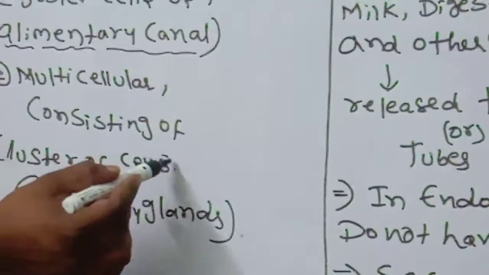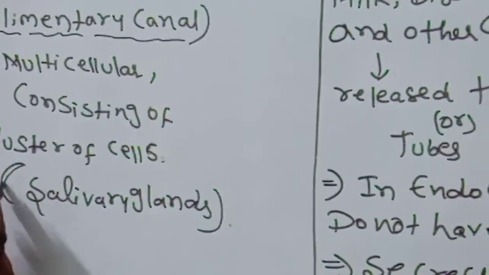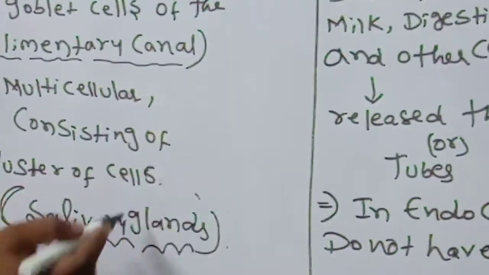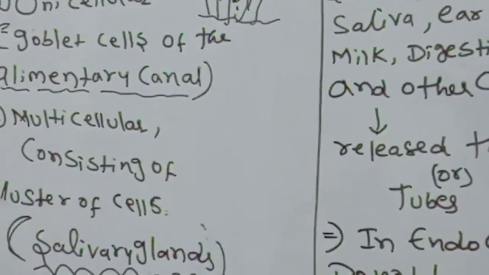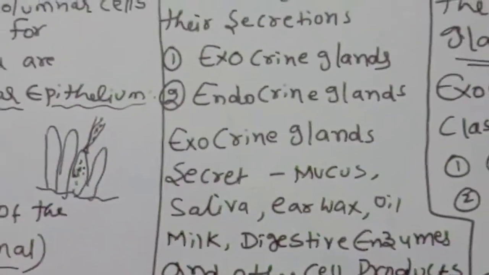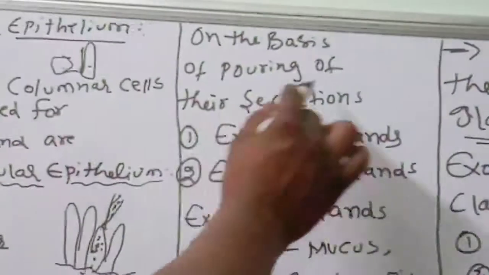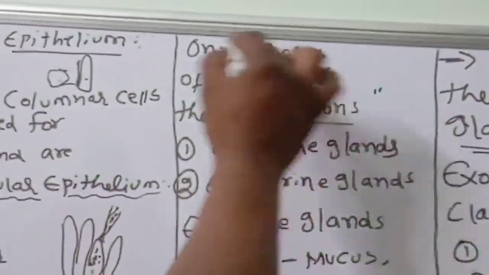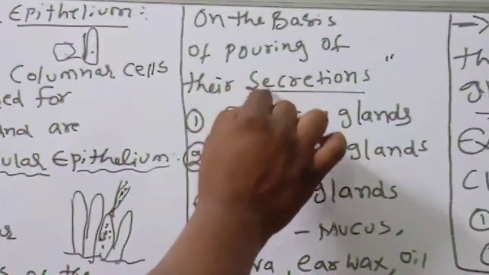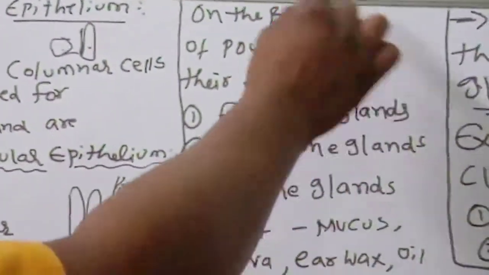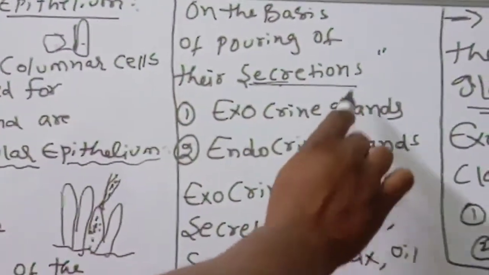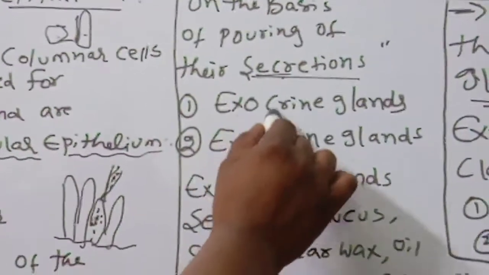The second one, multicellular, consists of a cluster of cells. Examples of these multicellular glands are the salivary glands. On the basis of pouring of their secretions, the glands are divided into 2 types. What are those? Exocrine glands and endocrine glands.